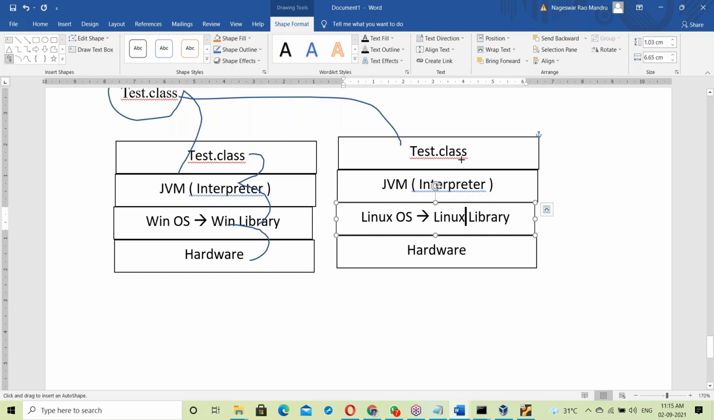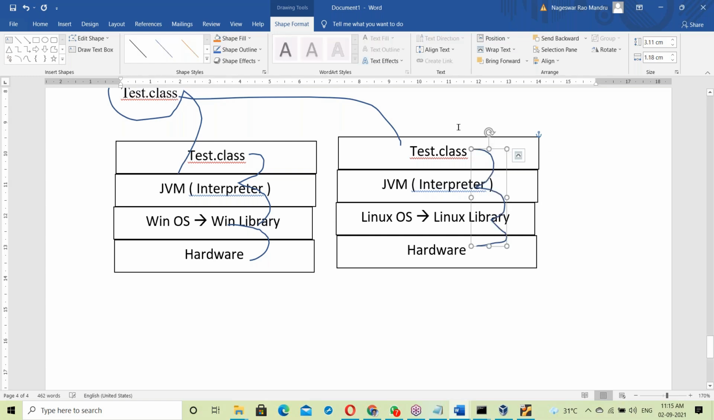Same process. The JVM takes the tested.class file, and the dot class file links to the Linux library. It happens at runtime. Once linked, it communicates with the hardware components. So the JVM takes care of linking here. Depending on the OS, the link changes.